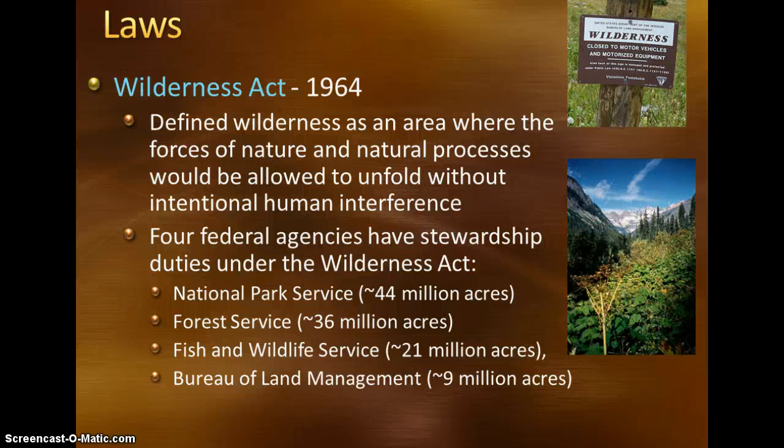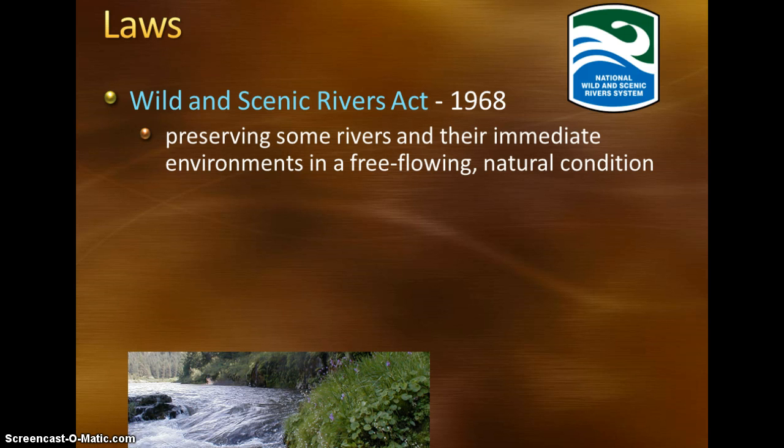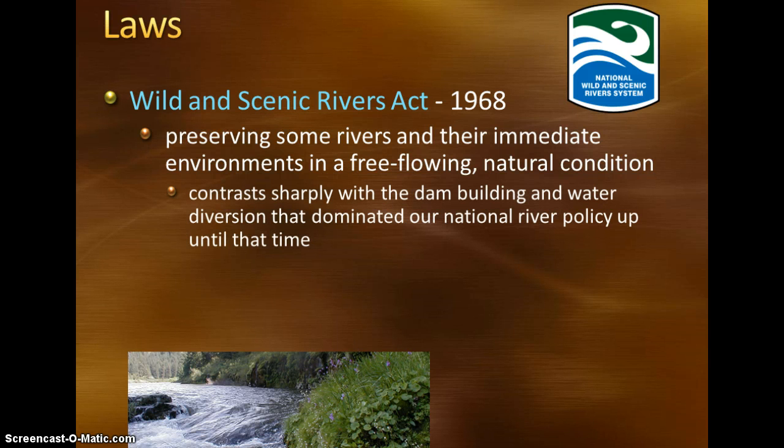The Wild and Scenic Rivers Act was put in place in 1968, and that was to preserve rivers and their immediate environments in a free-flowing and natural condition, so that way we couldn't go in and do things like build dams and divert water away from the river for our own uses, for things such as irrigation or just a natural water supply.